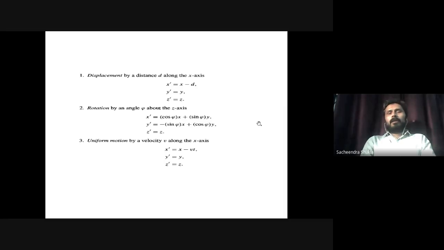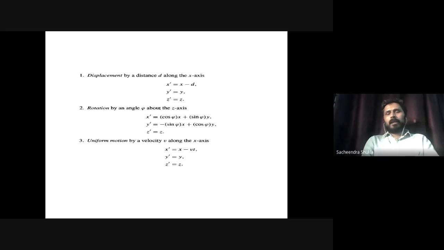So now I would like to talk about a few things related to what happens when we move from one coordinate system to another coordinate system. For example, you are sitting there and I may be in motion, and we both are observing an object, an experiment. So there is a relation between your observation and my observation. And how do we relate those two observations? For that, we need a coordinate system and a transformation between the two coordinate systems. So that is done here.